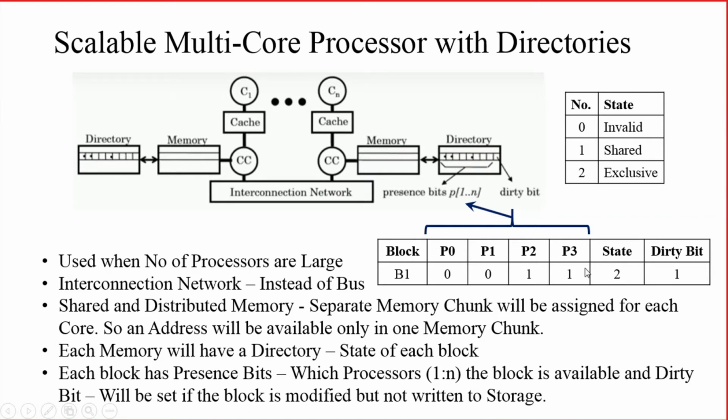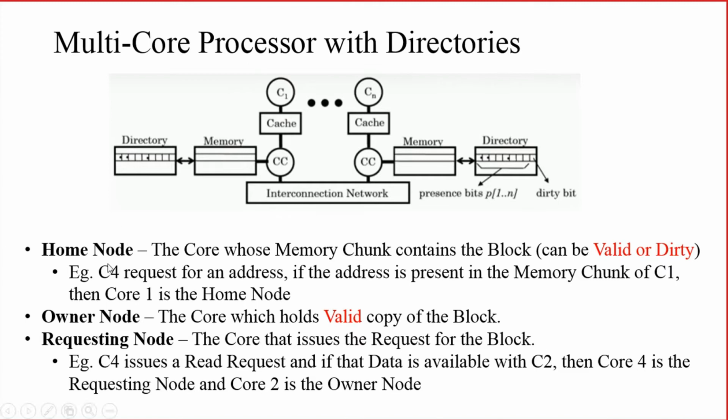Here block 1 is represented as having state 2, or is in state 2. What does it mean? Block 1 is in exclusive or modified state. So this is a sample directory entry. The directory consists of the presence bits, state and dirty bit of each block of memory. And each part of the memory will be associated with a particular core only in the case of directory based architecture. We need to see 3 terms.